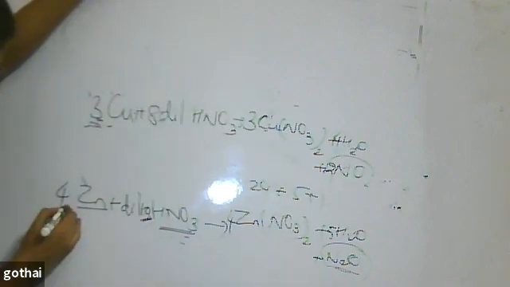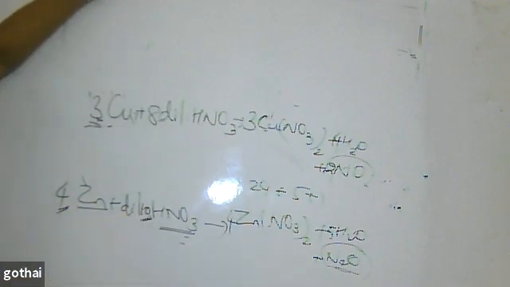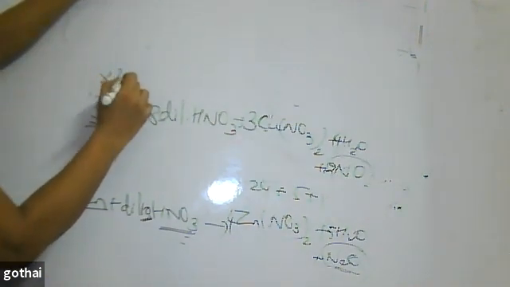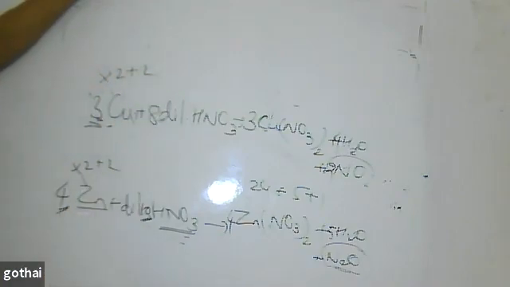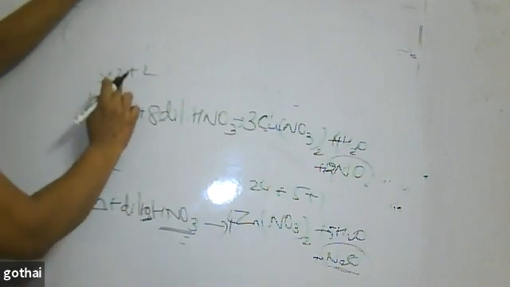Why am I teaching you this? Because the numbers are bigger. If you try to balance, it takes time. Sometimes you can end up balancing in a proper way, sometimes you won't, and the time will be wasted. So 3 2s are 6, 6 plus 2, 8. 4 into 2s are 8, 8 plus 2, 10. 3 into 2s are 6, 6 plus 2, 8.